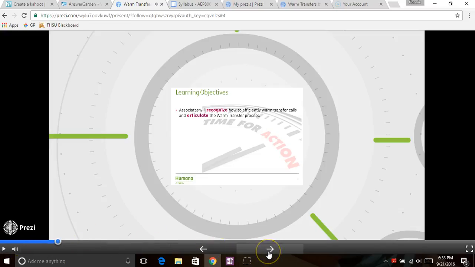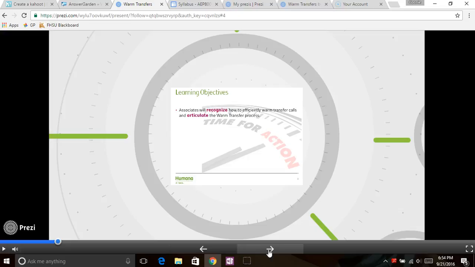And as you can see, it plays audio that your learner would listen to. And that's up to you. You can put audio or not. It's whatever works best for you. You can use it in a live classroom and just click through it and you speak to it, or you can attach audio and let the learner go through it on their own.